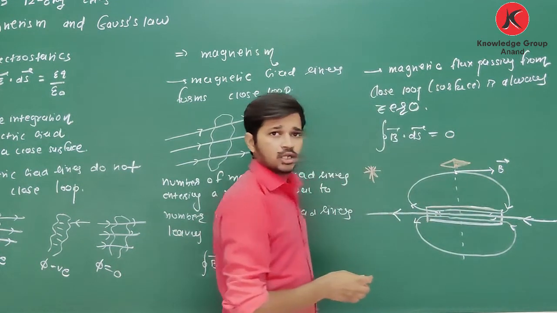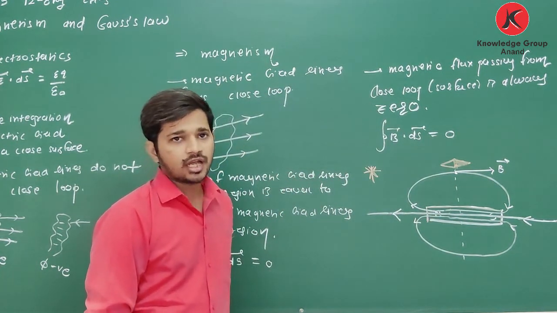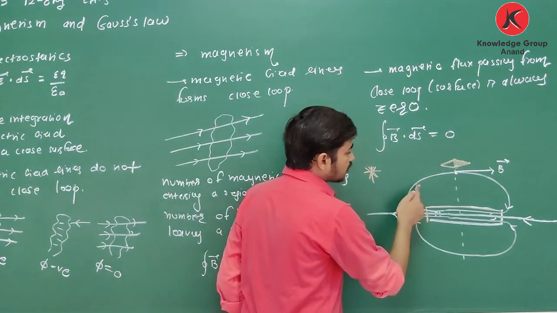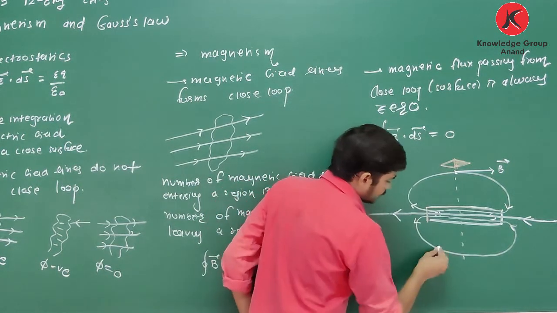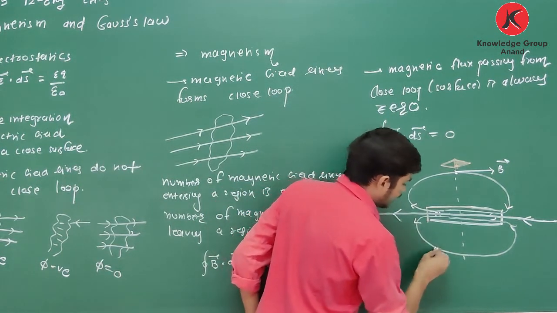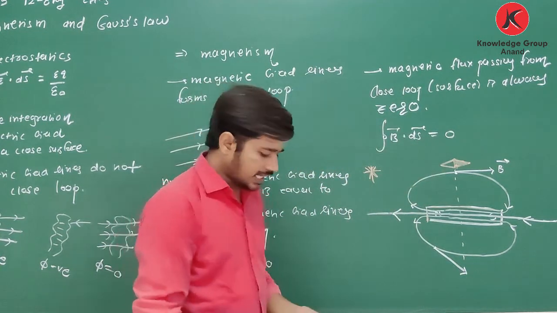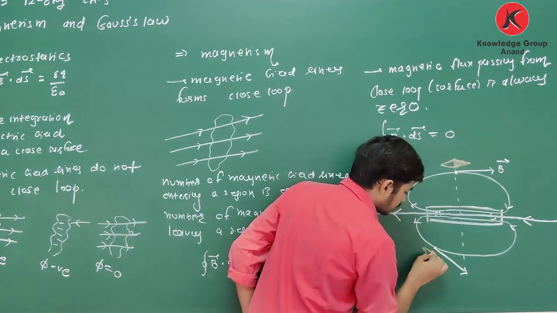Now if I want to find orientation of magnetic needle at this point, at this point magnetic field is in this direction. So obviously if I place needle at this point, the magnetic needle will align like this.